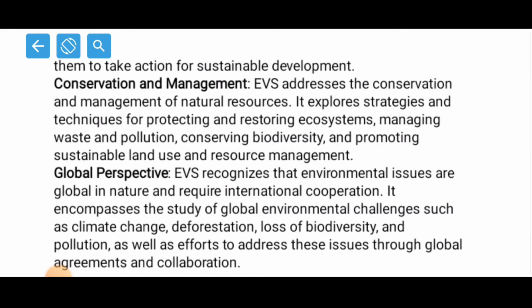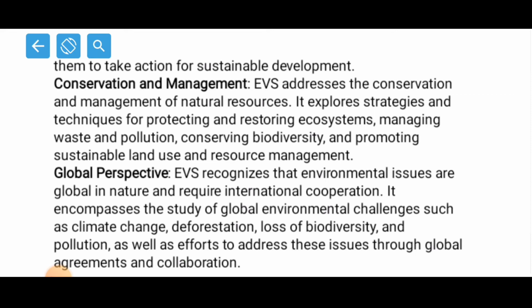And the very first thing which we do these days is that we educate our children starting from the primary stage itself about the environment, right? Now, conservation and management. EVS addresses the conservation and management of natural resources. It explores strategies and techniques for protecting and restoring ecosystems, managing waste and pollution, conserving biodiversity, and promoting sustainable land use and resource management.